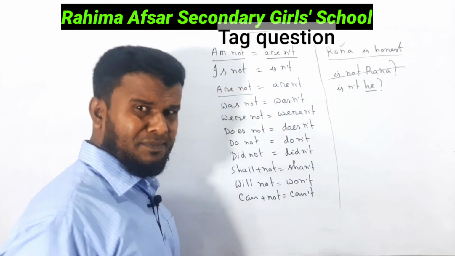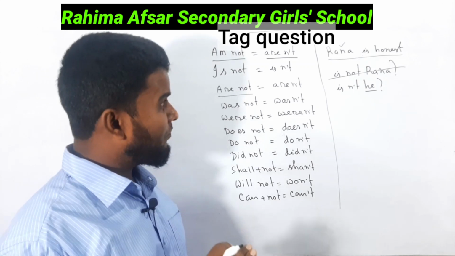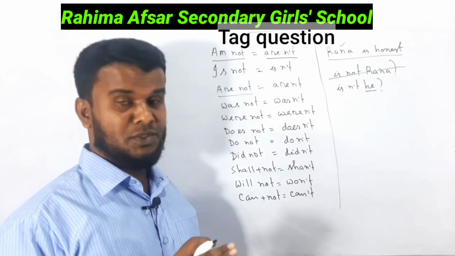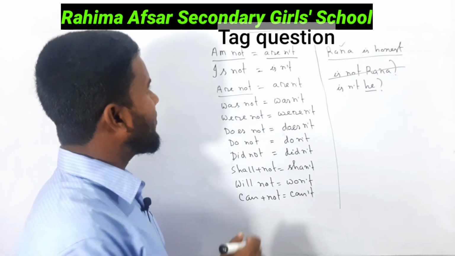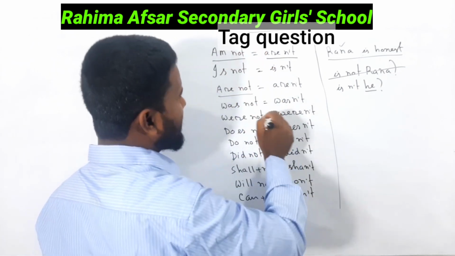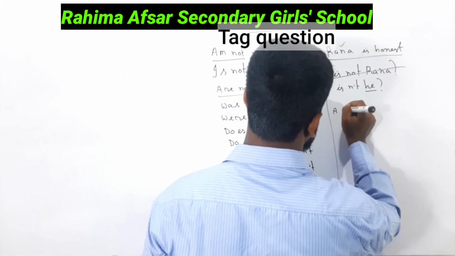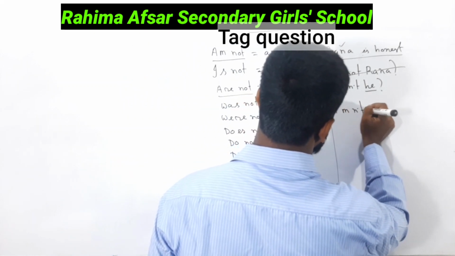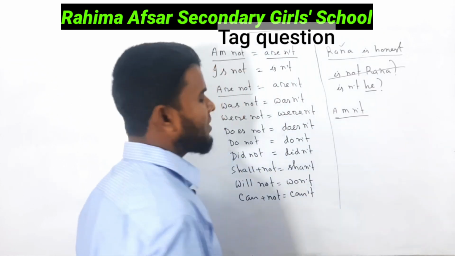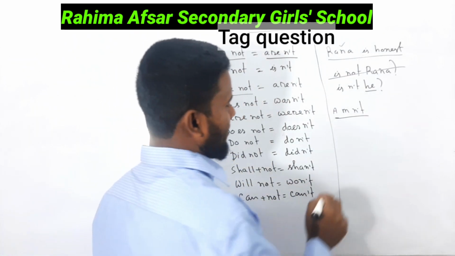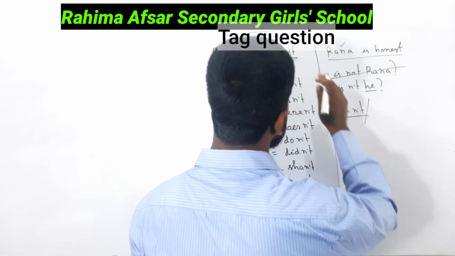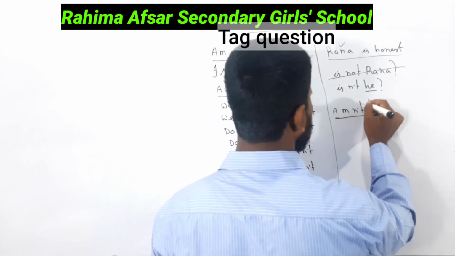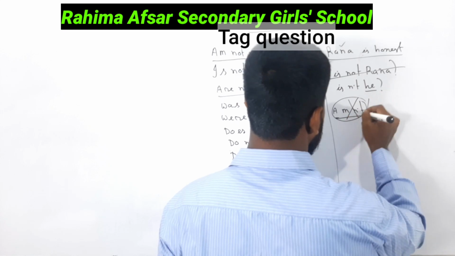There are many questions about making tag questions from our dear students. You may ask me, sir, why will I use amn't instead of aren't? What is the difference between aren't and amn't? Amn't is informal.